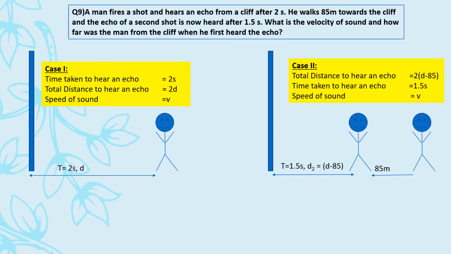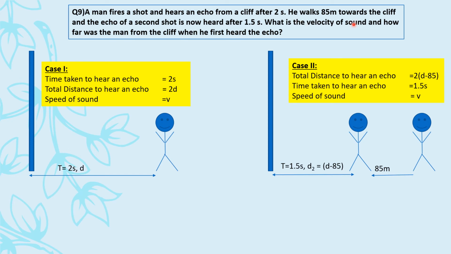I'm repeating the question. Man fires a shot and hears an echo from the cliff after 2 seconds. He fired, heard it after 2 seconds. Total distance 2d. Then he walks 85 meter towards the cliff. So the man was here, he walks 85 meter towards the cliff, and the echo of the second shot is now heard after 1.5 seconds. He again fires, again he hears the echo after 1.5 seconds. Clear? Now what is the velocity of sound?